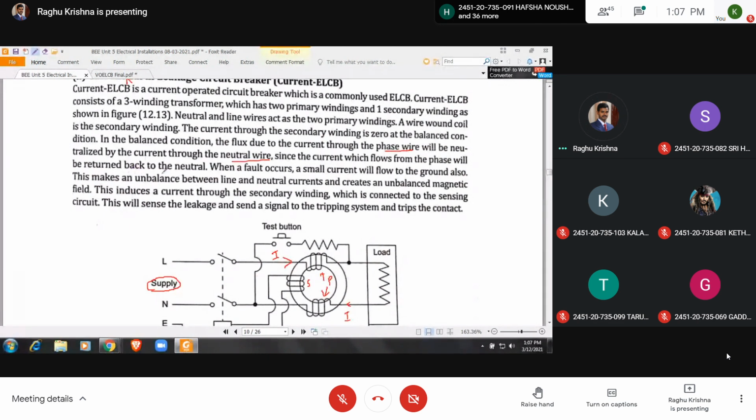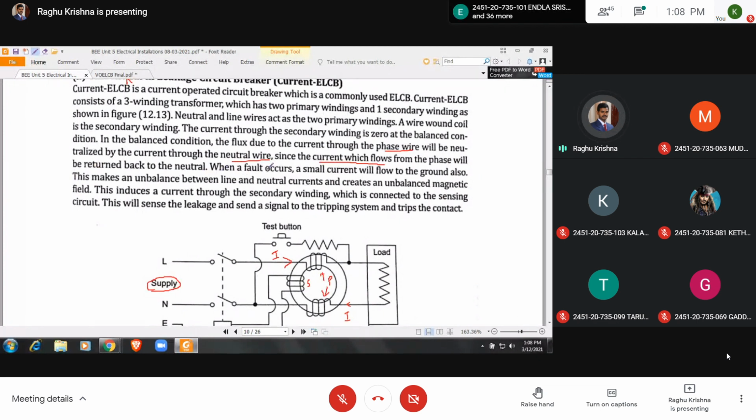Under normal condition, these two currents will be equal. The flux in the core will be 0 because these windings are arranged in such a way that under normal condition the flux is 0.